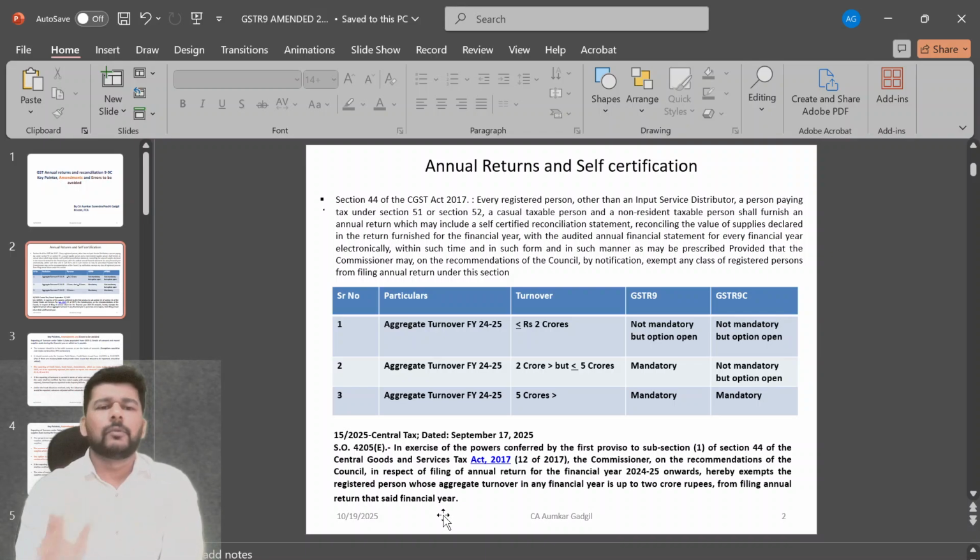Why? Because the wordings got slightly changed and then there was some discussion or buzz, but there is nothing like that. Only if your aggregate turnover in 24-25 does not exceed 2 crores will you get the exemption from the return. That is what it says.